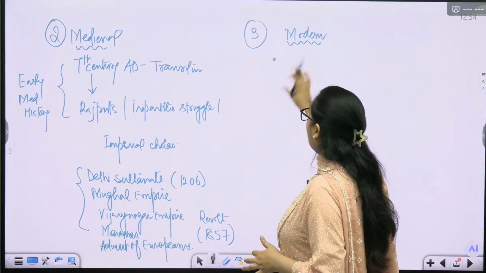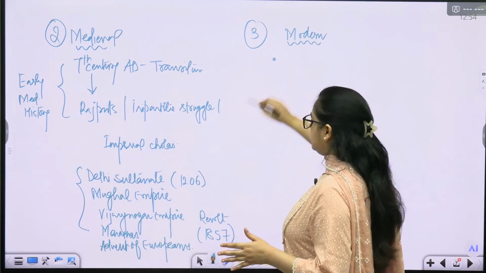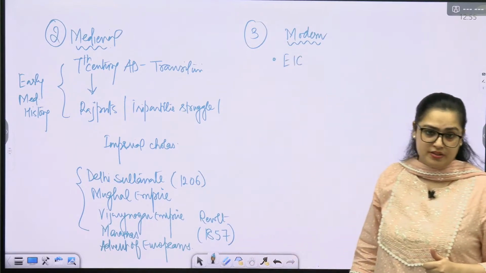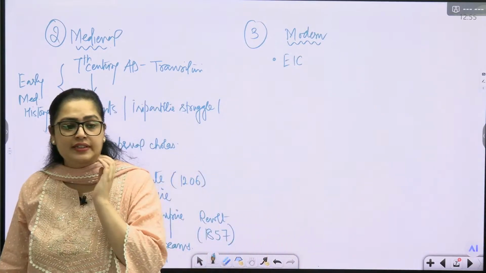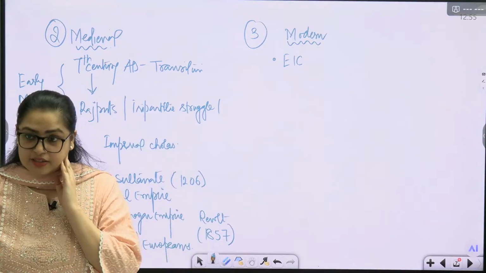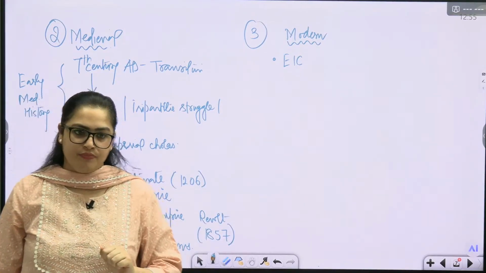So modern part. Here you always start with the East India Companies, the East India Company of different Europeans. What is important here? The location of these East India Company headquarters or major trading centers, ports. This is the area from where prelims questions come.